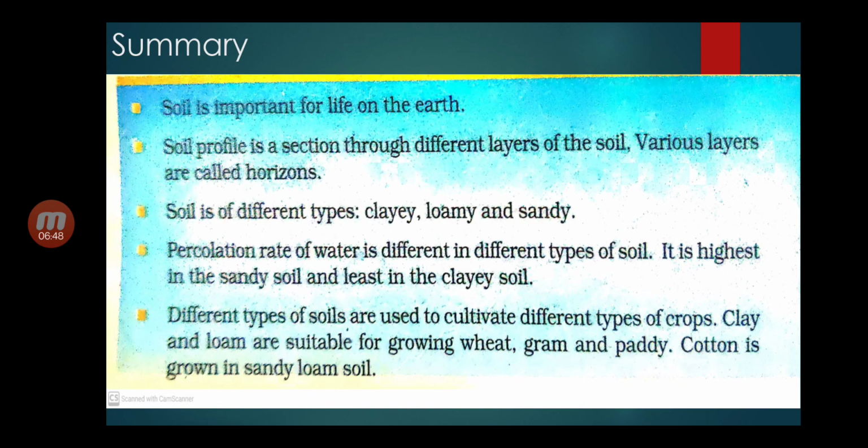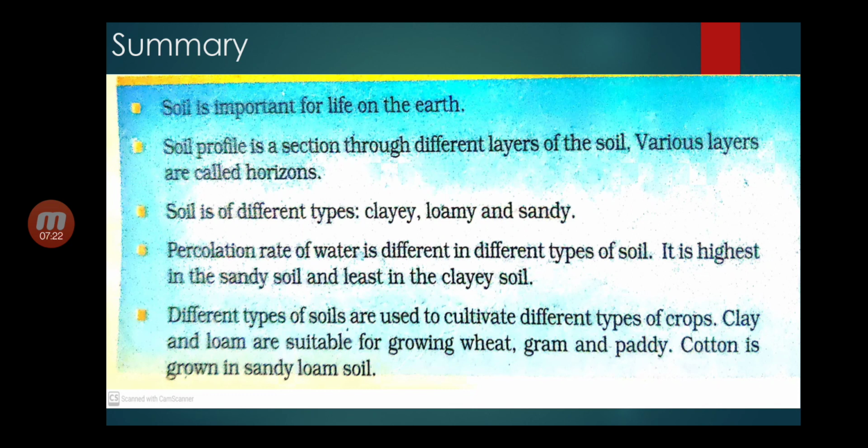At last, let us summarize the chapter. Soil is important for life on the earth. Soil profile is a section through different layers of the soil. Various layers are called horizons. Soil is of different types: clay, loamy and sandy. Percolation rate of water is different in different types of soil. It is highest in the sandy soil and least in the clay soil.